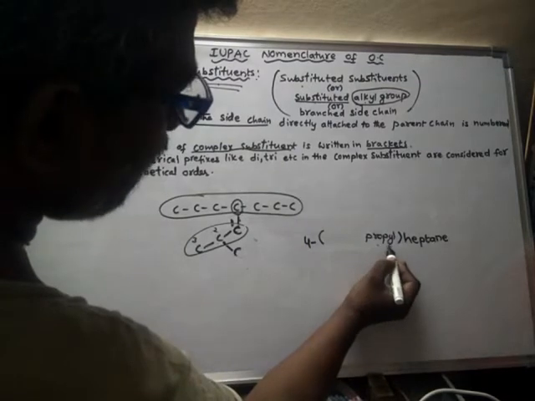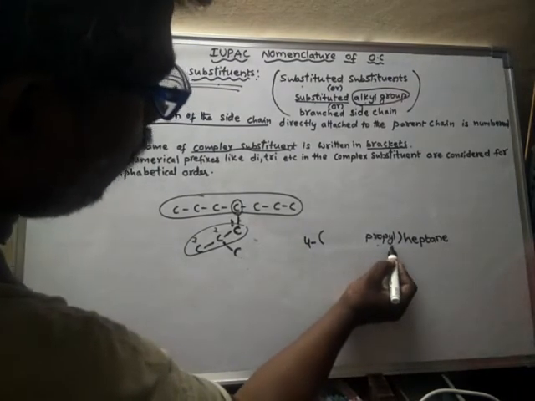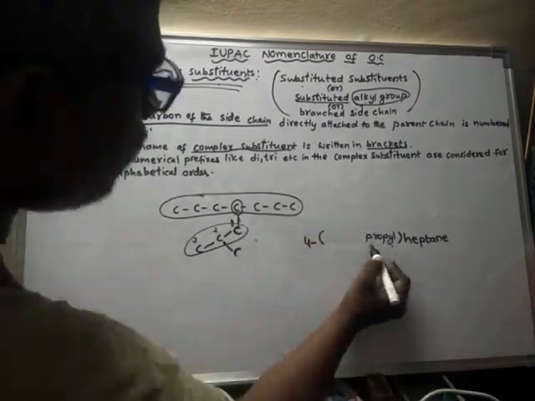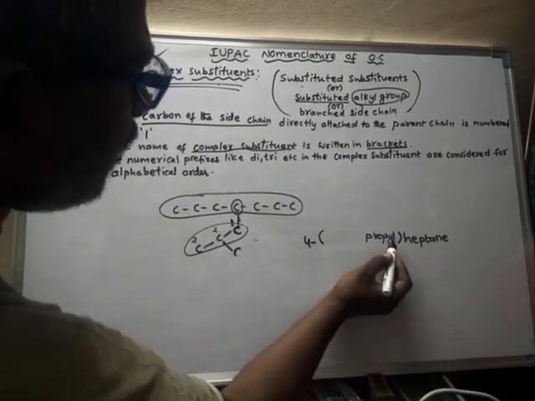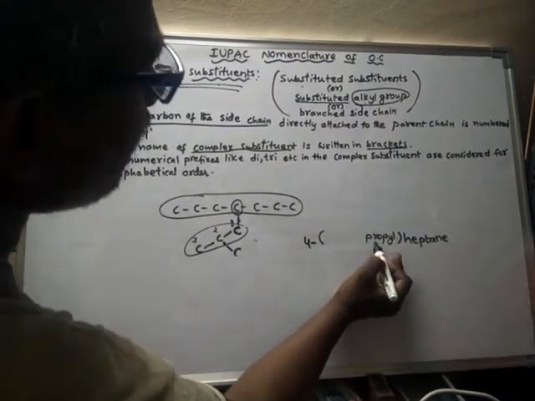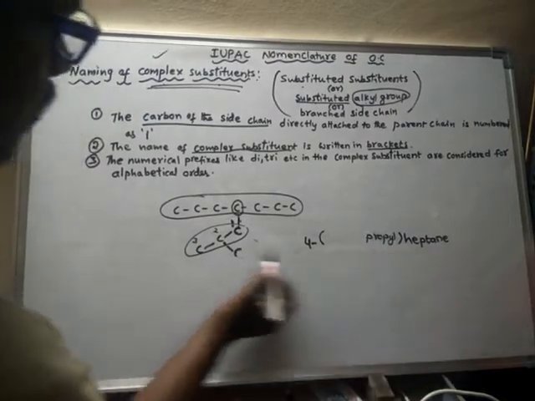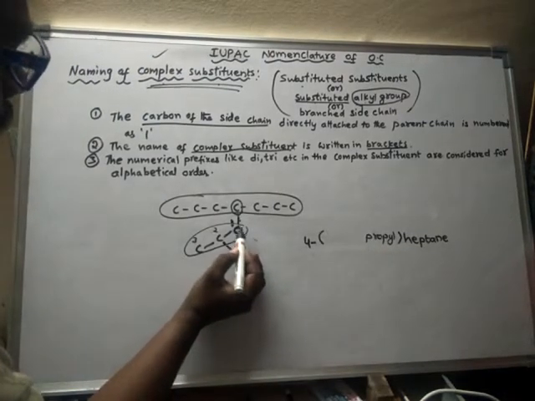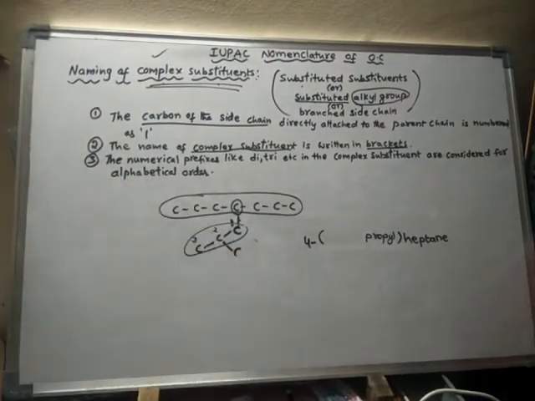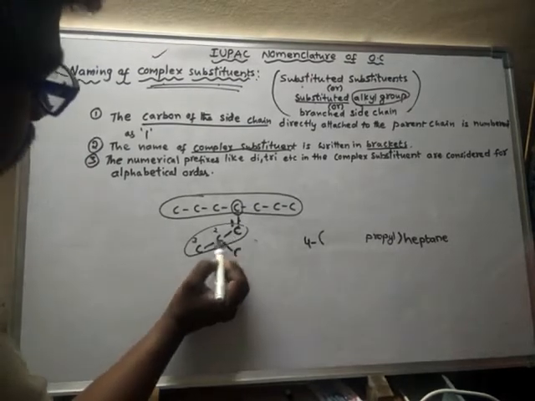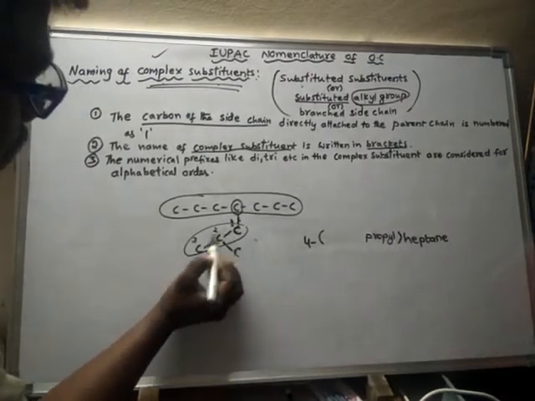So now this will be the root word of the side chain. This will be the parent chain of the side chain. Now this will become the side chain of this side chain.